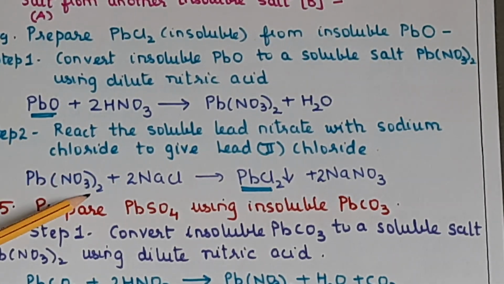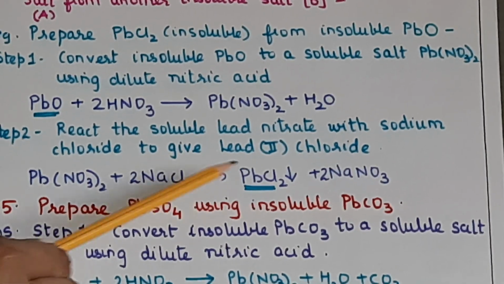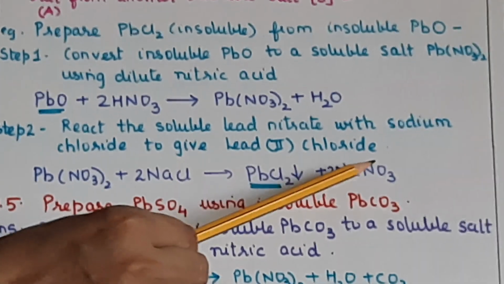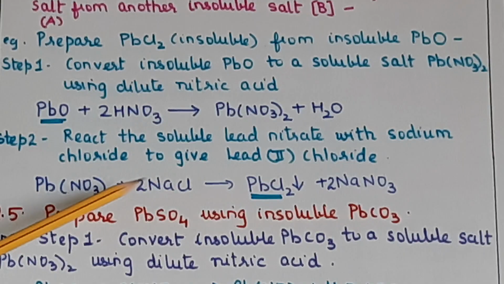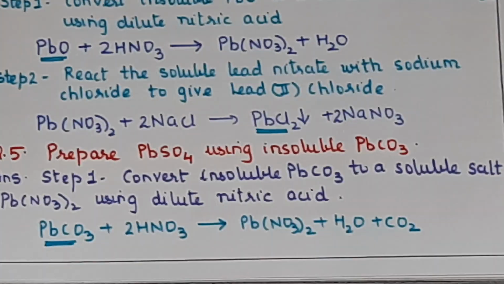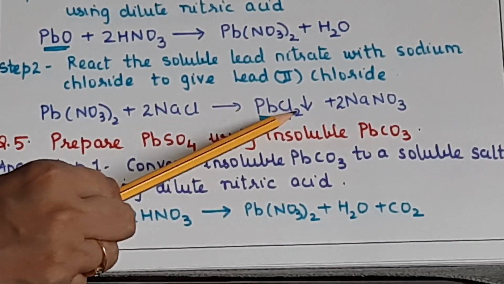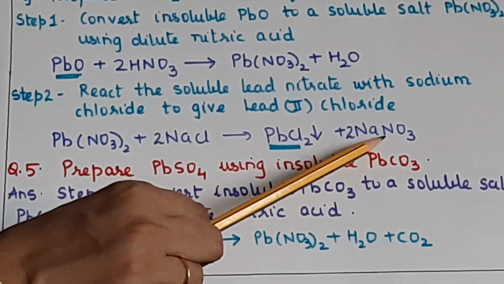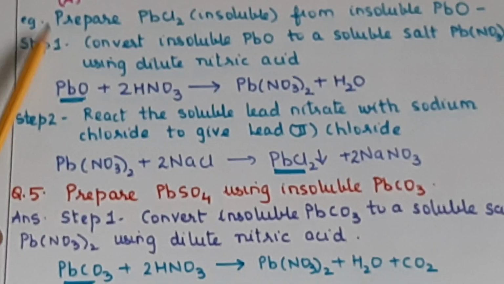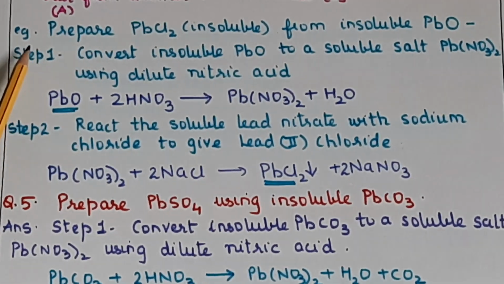So Pb(NO3)2 plus 2NaCl will give you PbCl2 plus 2NaNO3. Okay, clear? So now this is similar to the first part: soluble salt 1 plus soluble salt 2, giving you the precipitated salt plus another salt. Okay, clear? This is very important. Questions on this are asked every year.